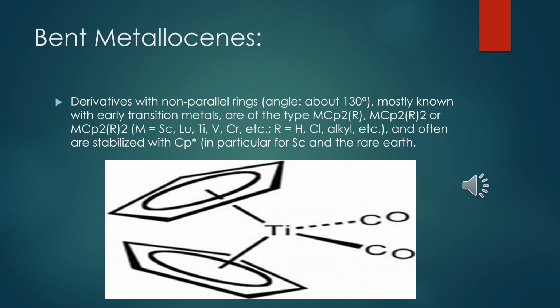There are two structures in metallocene: the simple metallocene and the bent metallocene. In simple metallocene, the rings are parallel, and in bent metallocene, the derivatives have non-parallel rings, and the angle should be around 130 degrees. They are mostly known with the early transition metals of the periodic table, which include chromium, titanium, ruthenium, vanadium.